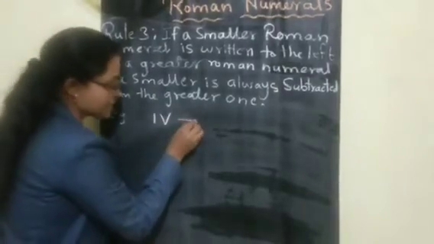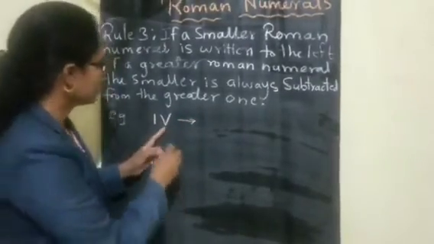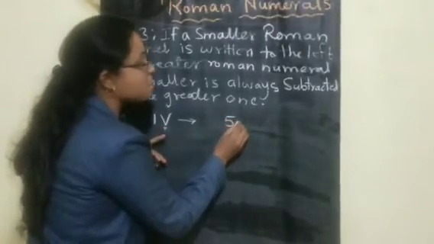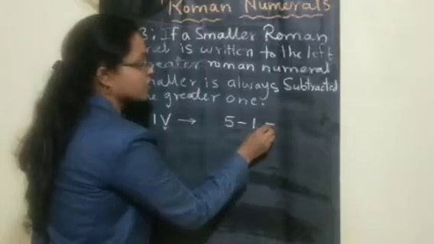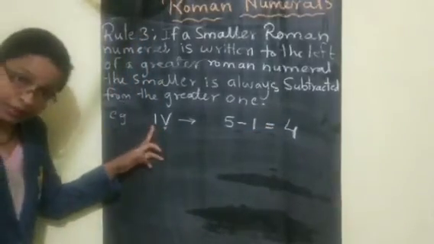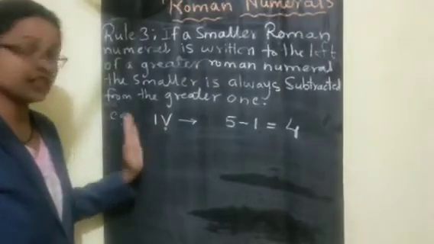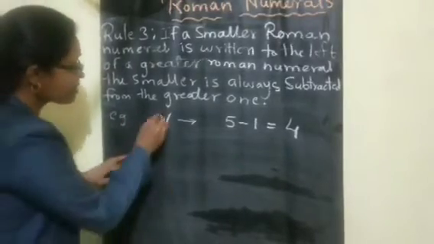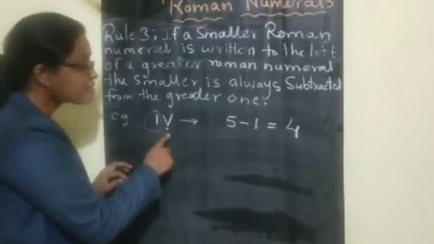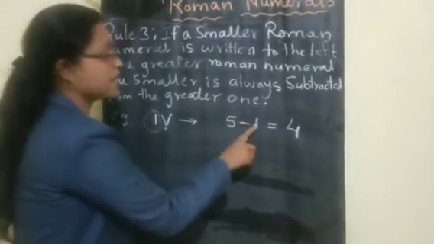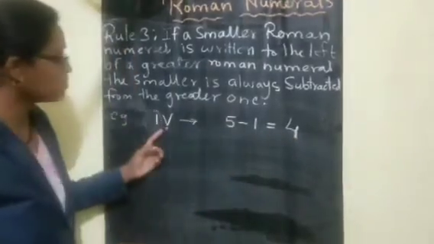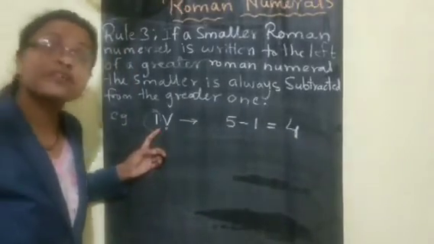It means the bigger number is 5, minus 1, we get the answer 4. If any smaller number is written to the left side of a greater Roman numeral, it is subtracted, meaning 5 minus 1, we write as 4. So this symbol we write for the number 4.